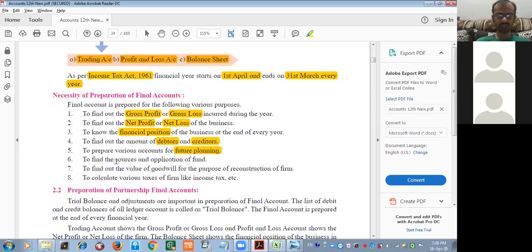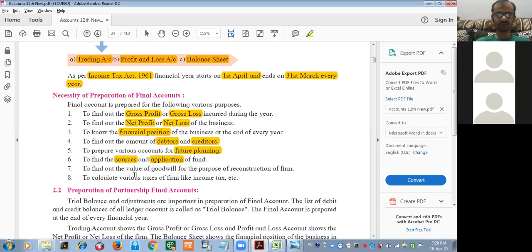To find out the sources and application of a fund. This will be explained in detail in the fund flow statement, which is not in your syllabus. Sources means liabilities, application means assets. In higher level, you will study this fund flow statement.